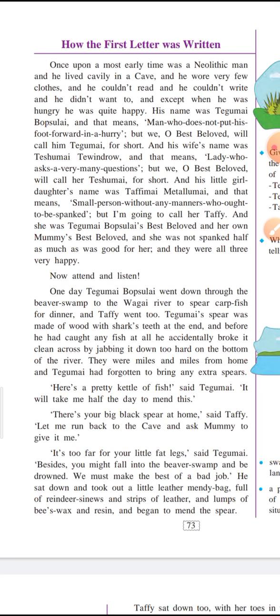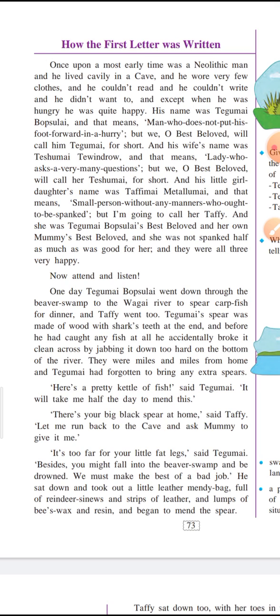And we, O best beloved, will call her Teshumai for short. Again, the way we used to call Tegumai Bobsulai only Tegumai for short, similarly, Teshumai Trevendra we will also refer to as Teshumai. And his little girl's daughter's name was Tefimai Metalmulai.